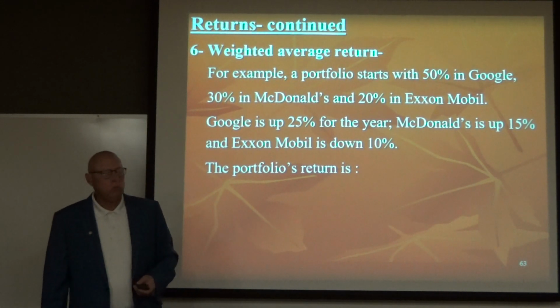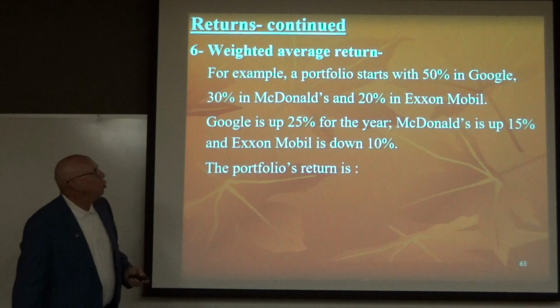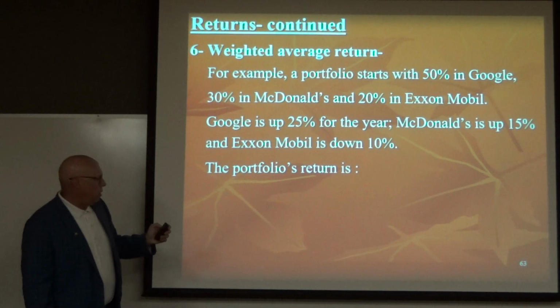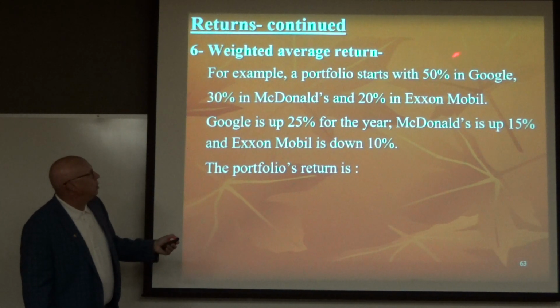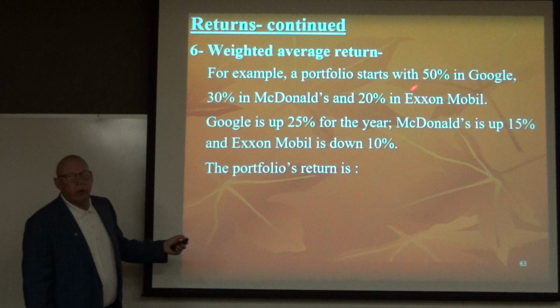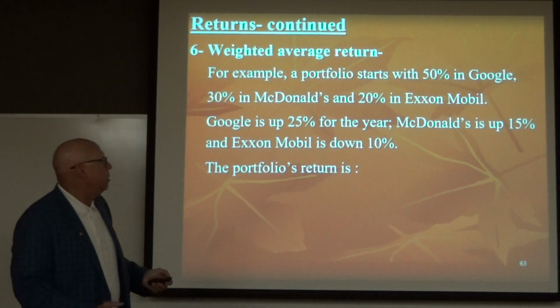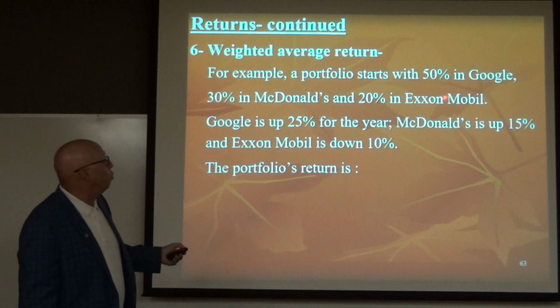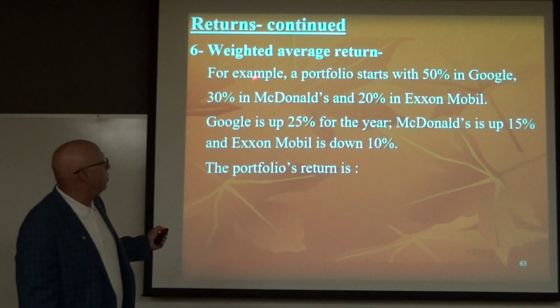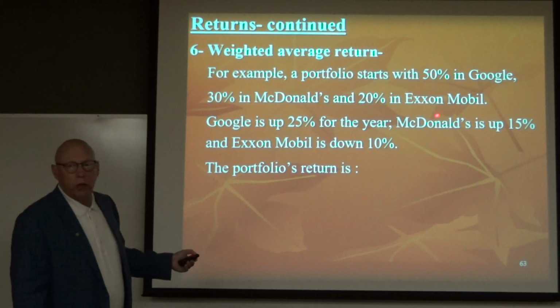Okay? Well, we can find it out. We're going to multiply the 50% in Google times the 25% return. Now that's the 50% at the beginning of the year. It's not going to be 50% at the end of the year. It's going to be larger than 50%, okay? Because Google went up by more than McDonald's, and it went up by much more than ExxonMobil.